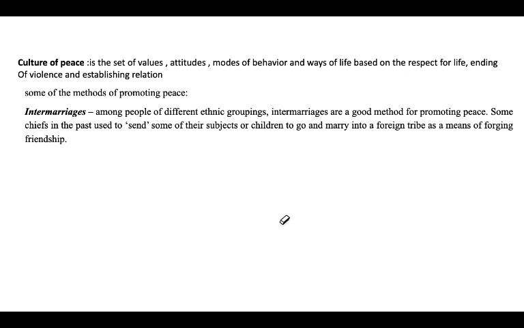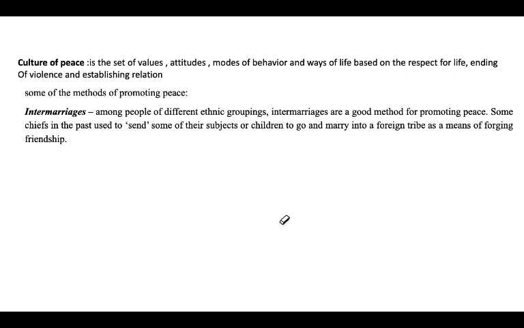This was the old method which people used to practice. Like recently, Jacob Zuma sent his daughter for marriage to one of the kings of Lesotho. So that is a tie of friendship. That's one method of promoting culture of peace.